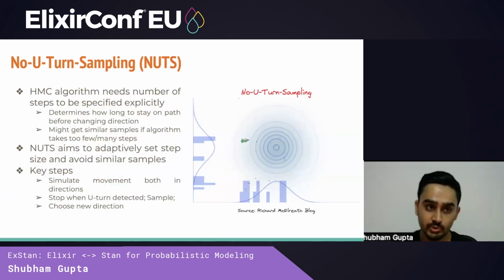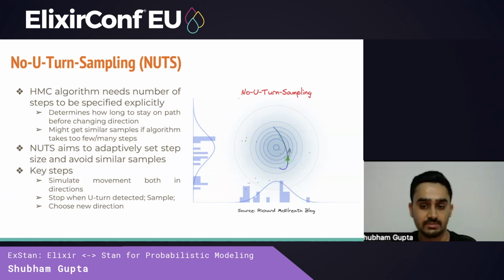Finally, the No-U-Turn Sampling algorithm, or NUTS, aims to improve the HMC algorithm even more. The main problem with HMC is that it requires that we specify the number of steps we take in our path before we execute the algorithm. This is a problem because if we take too few steps, then we'll get samples that are similar. And if we take too many, even then we'll get samples that are similar because the path will eventually make a U-turn. And NUTS aims to adaptively find the step size.